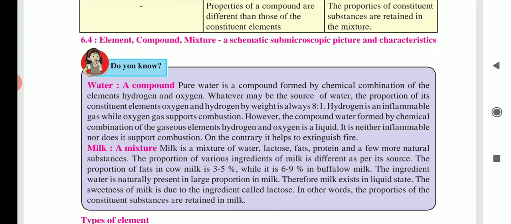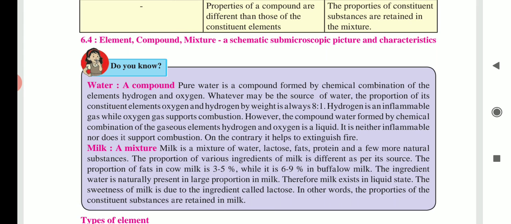However, the compound water, formed by chemical combination of the gaseous elements hydrogen and oxygen, is a liquid. It is neither inflammable nor does it support combustion. On the contrary, it helps to extinguish fire. Extinguish fire means what? It removes or diminishes the fire.